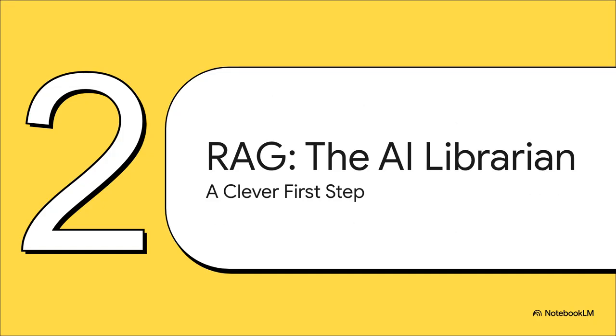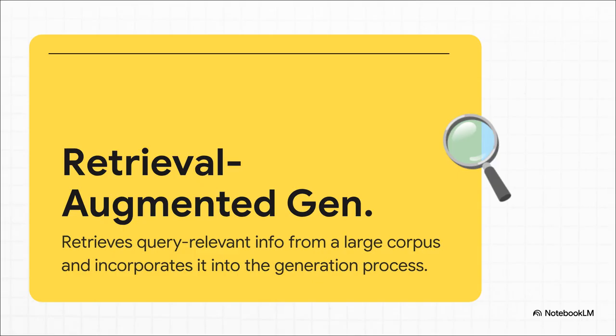So to fix this, researchers came up with this really smart solution called RAG. The easiest way to think about it, it's like giving the AI its very own personal librarian. So here's the key. RAG stands for Retrieval Augmented Generation. What that means is, before the AI even tries to answer you, it first goes to an external library, like a massive database, to look up the actual facts. This grounds its answer in real, verifiable data, which makes it so much more accurate. It's a brilliant first step, but it turns out there's a hidden flaw.